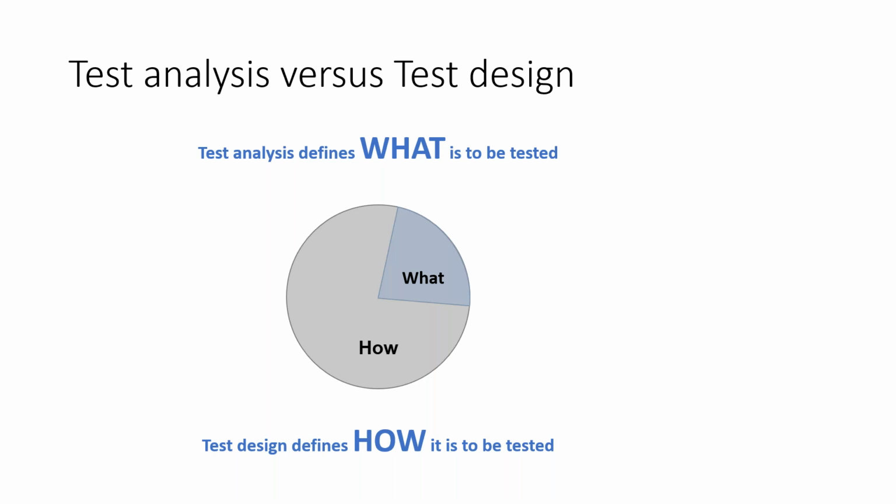Once you have asked what, you got an answer about the test condition. Now for each of those test conditions, you decide how will I really build a test case for it. That is what we call test design. So test analysis defines what is to be tested, and test design defines how it is to be tested. That anyway we know; I'm only repeating from our foundation syllabus.